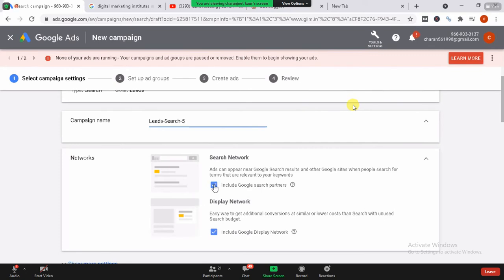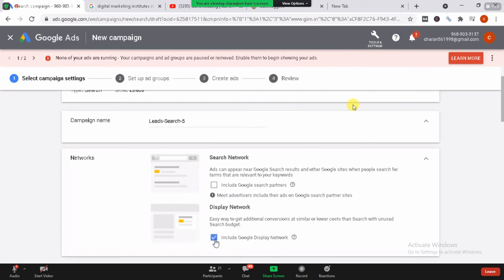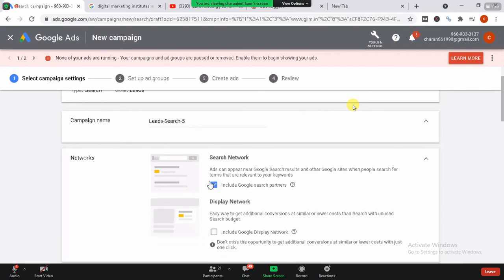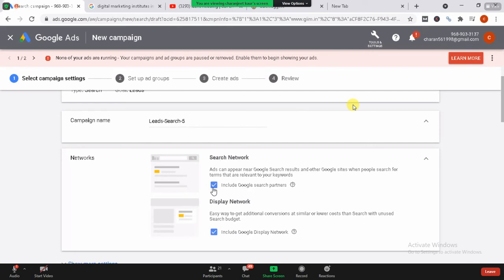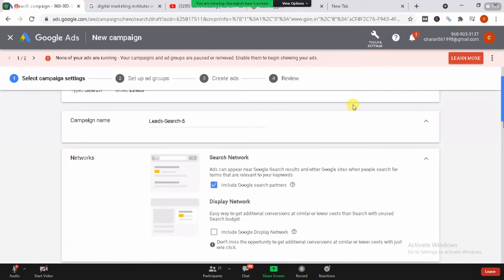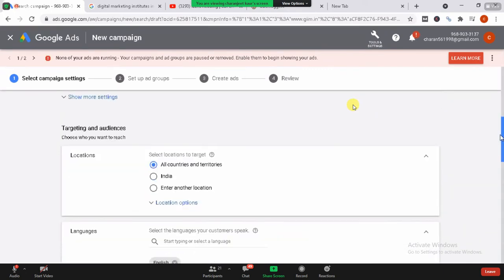Now, it is dependent on you. Either you want to enable this, disable this, and if you want to have only search network, you can select on this. If you want to have the combination of it, you can have it. It depends on you. But the best option or best combination Google says is always search and display combined together. But let's just say I'm only comfortable with the search network only. I don't want the display one to be there.